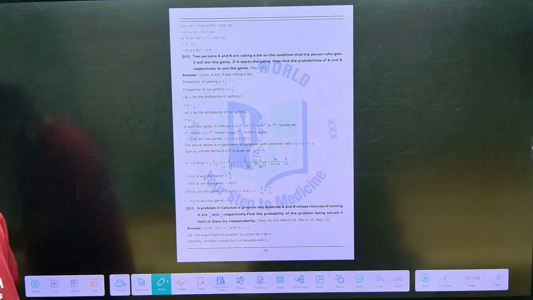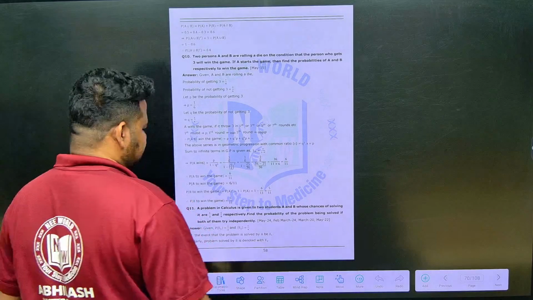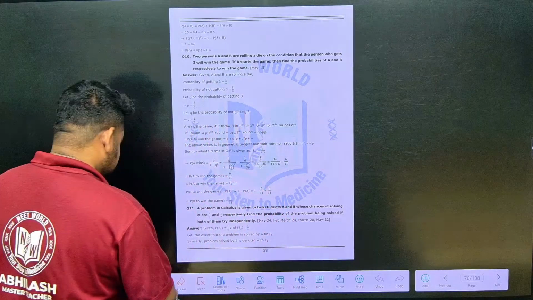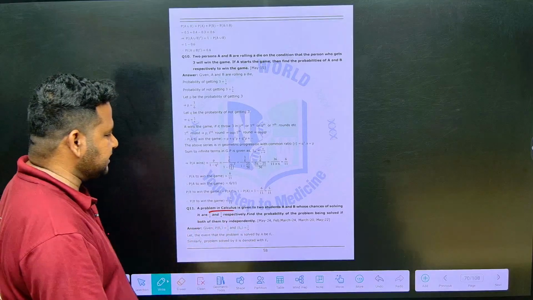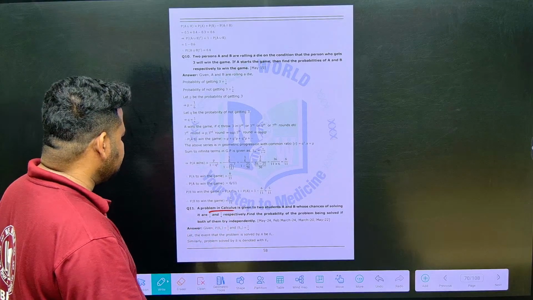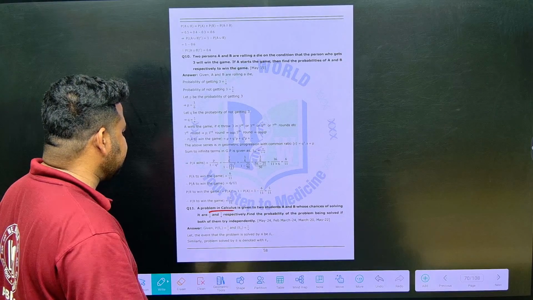Okay, our favorite calculus question has come. That is a probability question, not a calculus question. See here, the problem in calculus is given to two students A and B whose chances of solving are 1/3 and 1/4 respectively. Find the probability of the problem being solved if both of them try independently.